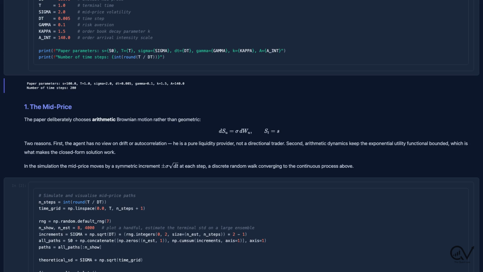And why arithmetic rather than geometric? This is subtle, but it keeps the exponential utility integral bounded, which is exactly what buys us a closed form answer. In the discrete simulation, the price steps up or down by sigma times the square root of dt with equal probability. That random walk converges to the continuous process.